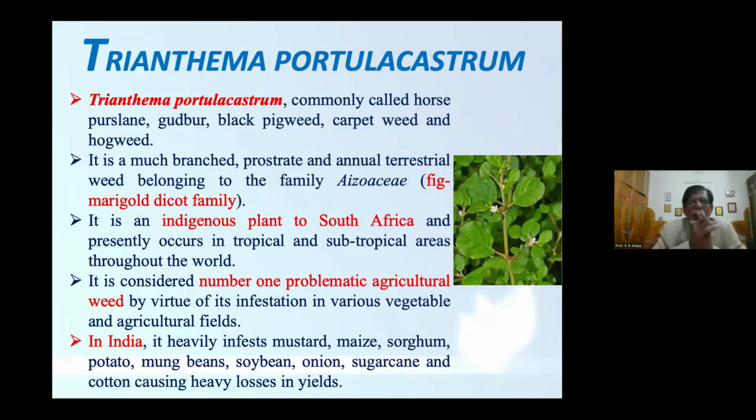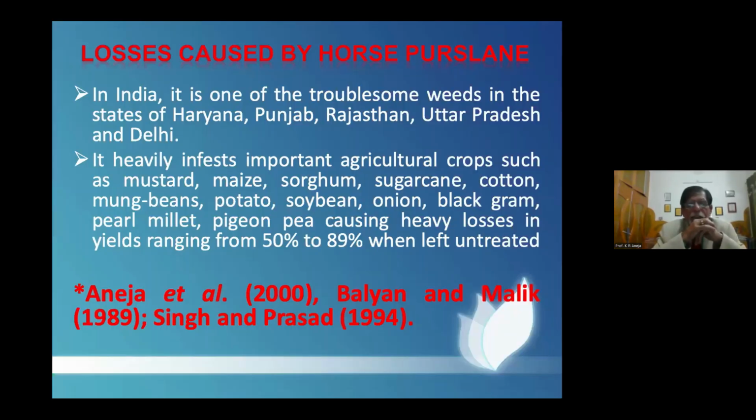Next slide. Here is the weed, the most troublesome weed in agriculture worldwide, as already discussed in different parts of the world. These are the losses caused by this weed. It is one of the troublesome weeds in the northern part of our country, and it heavily infects various agriculture crops, starting with mustard, maize, sorghum, sugarcane, cotton, and so many others, and causes yield losses ranging from 50% to 89% when we do not treat these weeds in the field.